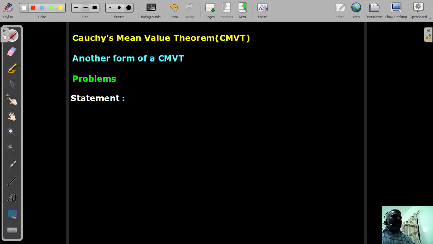Hello students, welcome to Cauchy's mean value theorem, another form of Cauchy's mean value theorem, and we'll discuss problems. Let's get started. The statement of the Cauchy's mean value theorem is: let